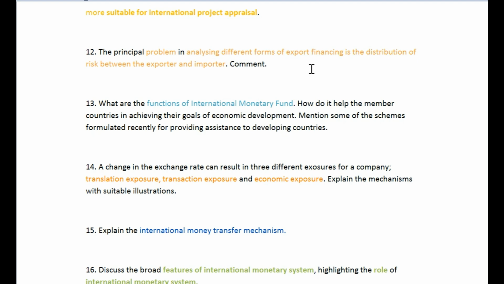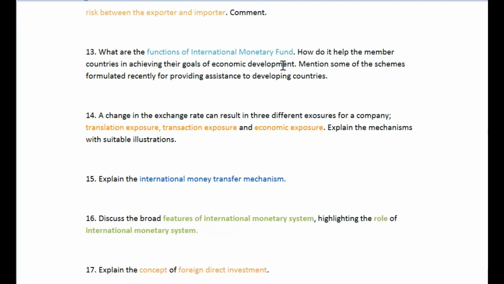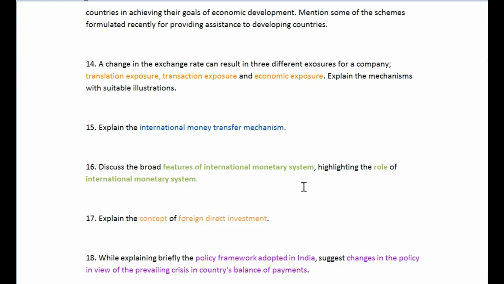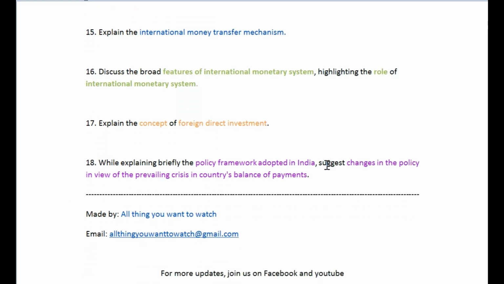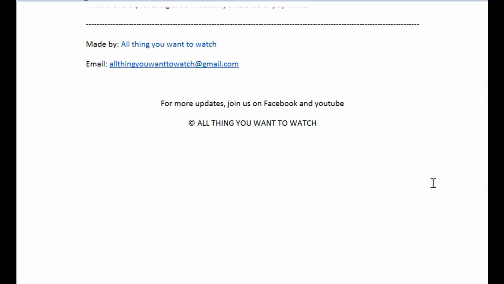financing, is the distribution of risk between the exporter and importer, functions of IMF, that is International Monetary Fund, difference between translation exposure, transaction exposure, economic exposure, international money transfer mechanism, features of international monetary system, what is the role of it, concept of foreign direct investment, and policy framework adopted in India, what are its changes, prevailing crisis in countries, balance of payment. So these were some of the important questions of IBO 06.